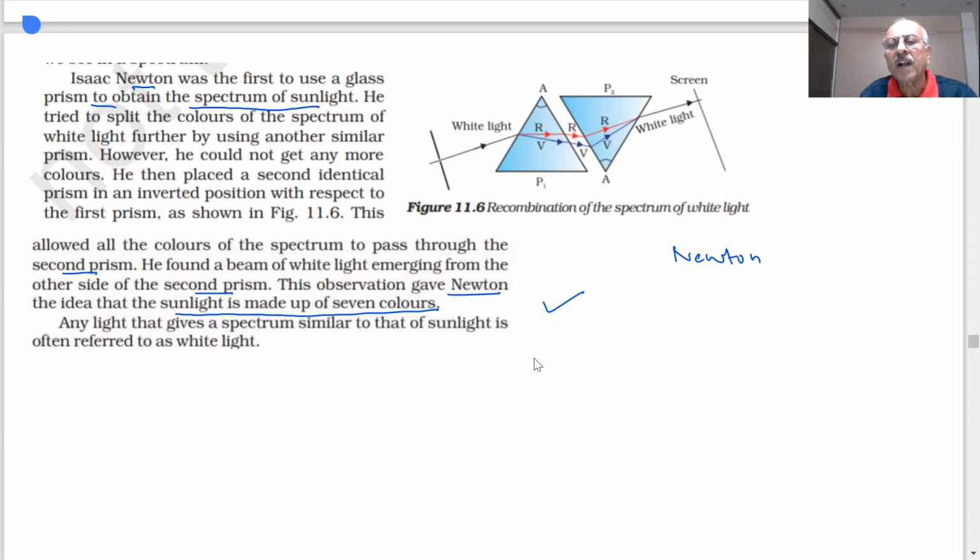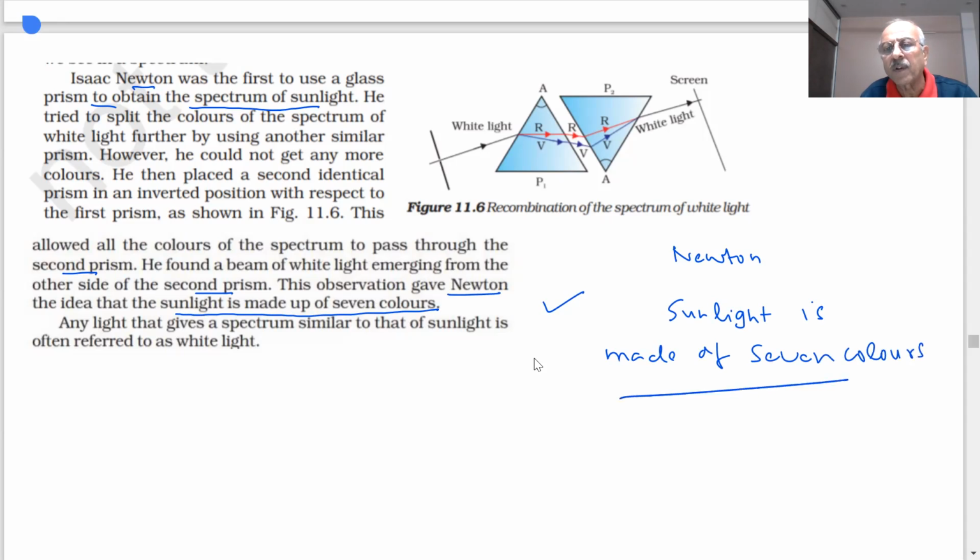So how did Newton say that your sunlight is made of how many colors? 7 colors. By doing this experiment. This activity proves that white light, sunlight, or any similar light will give a spectrum on one prism. And when you put an inverted prism, you get back the white light. So that is what we say. We often refer to sunlight as white light, but this white light is made up of how many colors? 7 colors. This experiment was done by Newton.